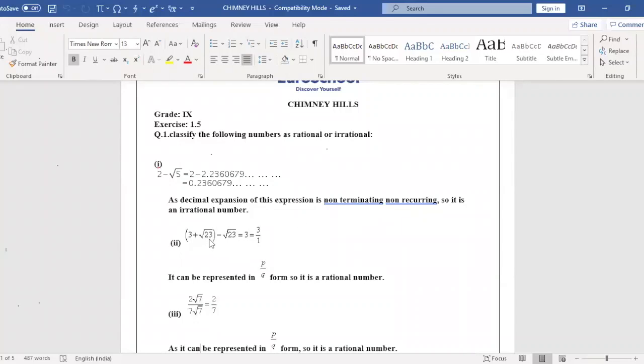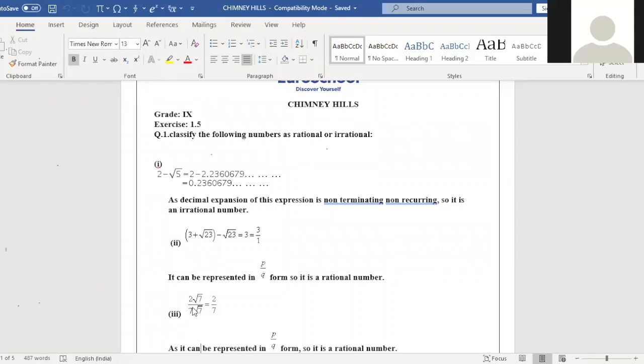Plus root 23 and minus root 23 will get cancelled. 3 will remain. 3 I can write in the form of p by q. If the number is in the form of p by q, then it is a rational number. Am I clear to everyone? Okay, third one.